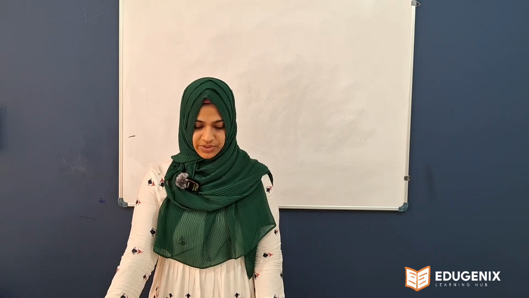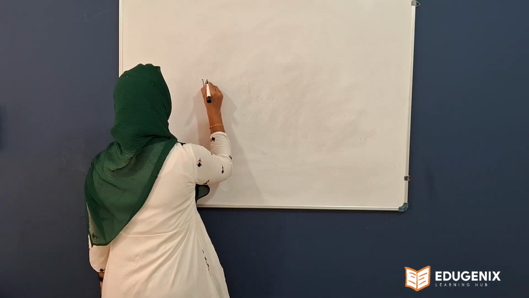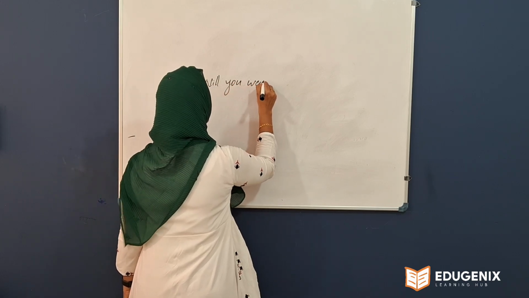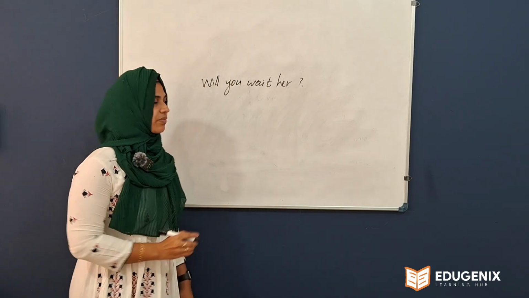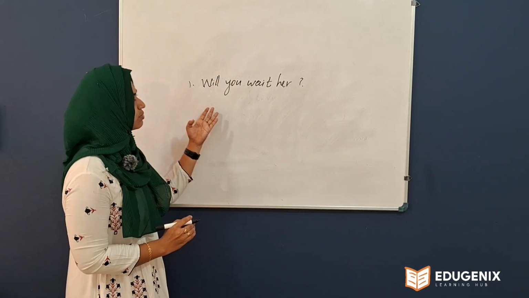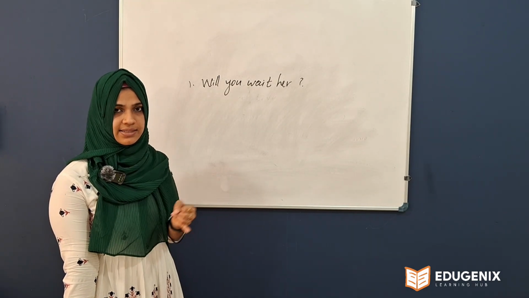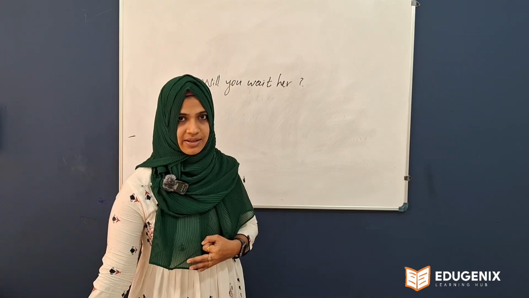Okay, so the first question: will you wait her? For this question you will get four options: assertive, imperative, interrogative, exclamatory. Options means the four types of sentences.